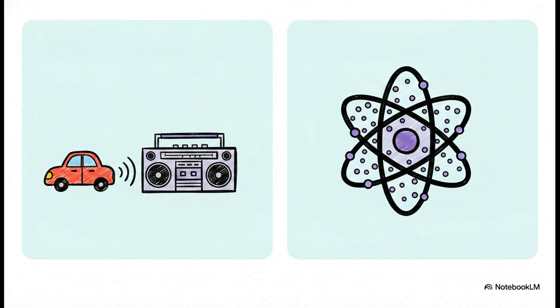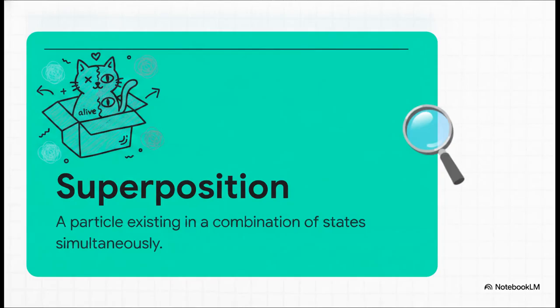Because a microscopic particle's wave function hasn't collapsed into a single definitive state yet, it actually exists in a number of states all at once. And this brilliantly illustrates one of the most famous analogies in all of science: Schrödinger's cat. In the fundamental quantum realm, the cat wouldn't be just dead or just alive. Because the system hasn't been observed and forced to pick a state, it exists as a probability distribution, literally both dead and alive at the exact same time. This mechanical reality is what we call superposition, where a particle exists in a combination of states simultaneously.